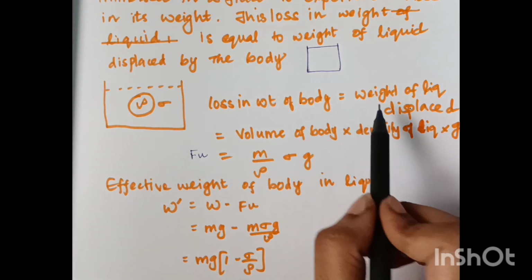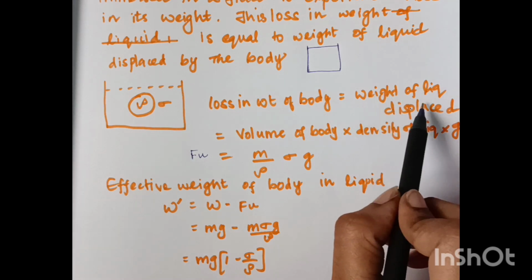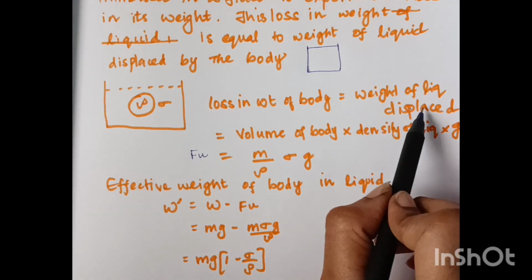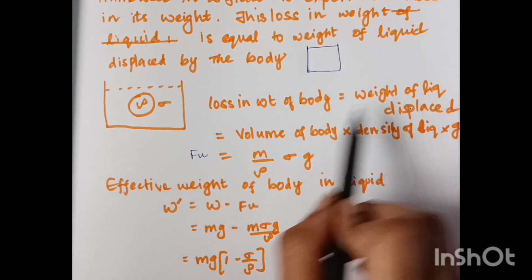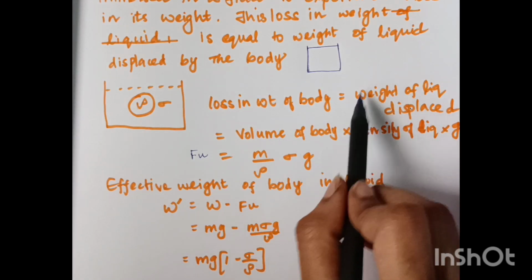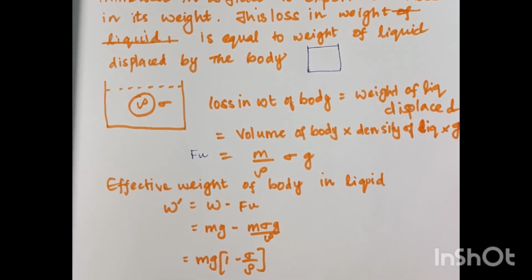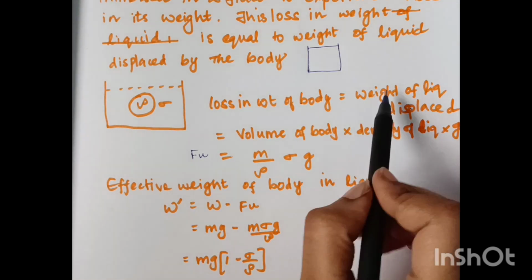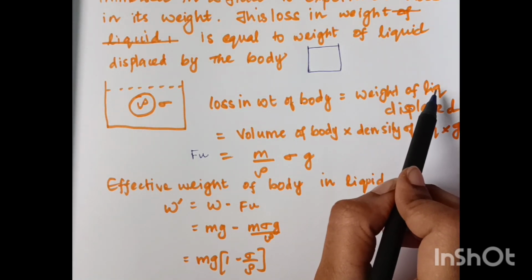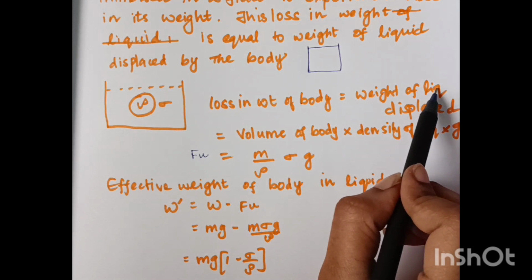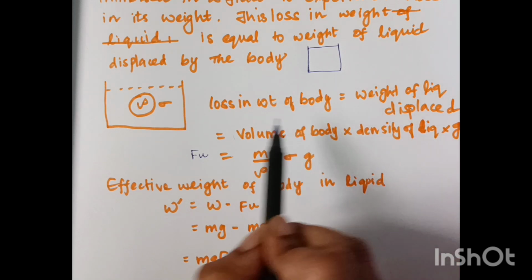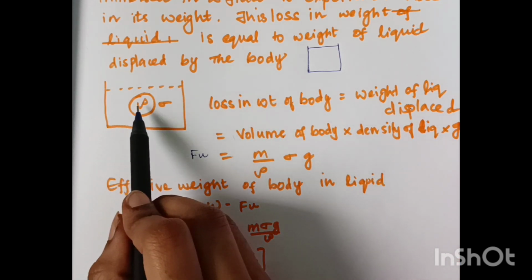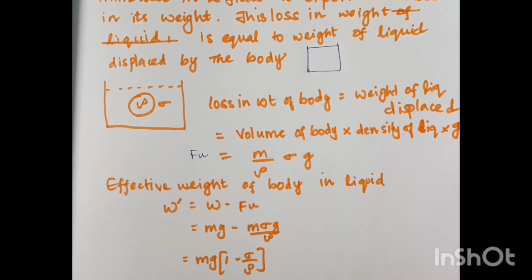Now let us calculate the weight of liquid displaced. For finding it, we know mass is equal to volume into density. Because it is weight, we multiply by gravity. Now we want the weight of the liquid displaced. So what is the volume of liquid displaced? That volume is equal to the volume of the ball which we have dropped inside.